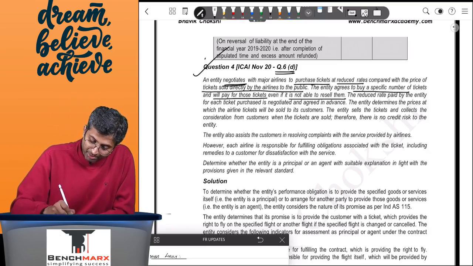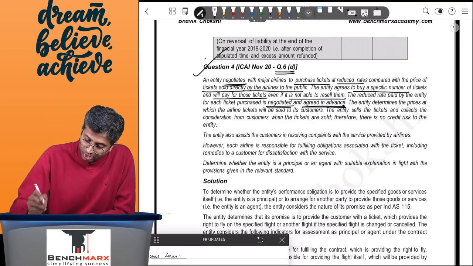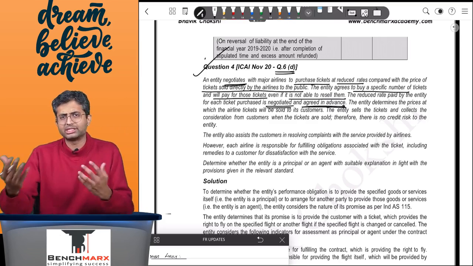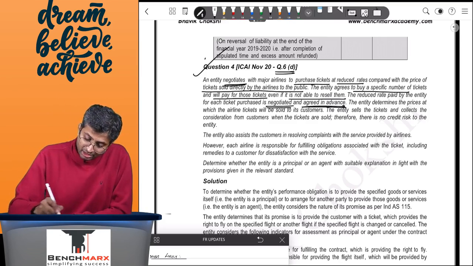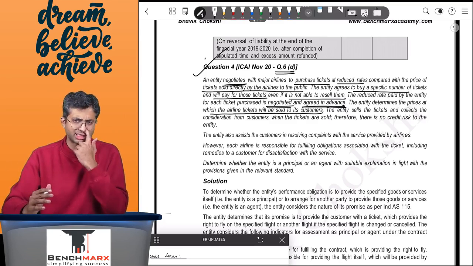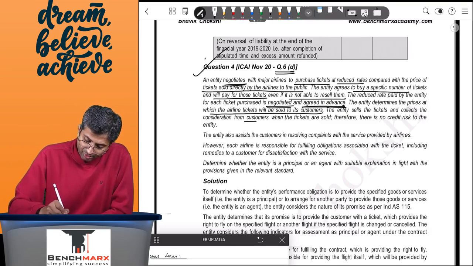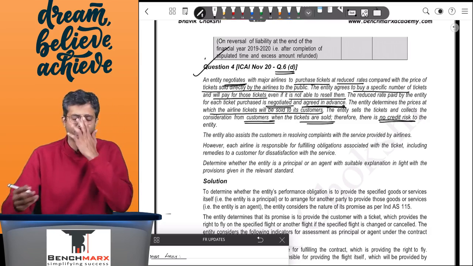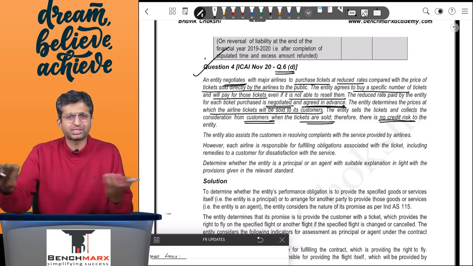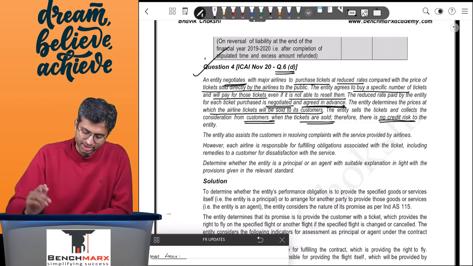The reduced rate paid by the entity for each ticket is negotiated and agreed in advance. Okay, so probably they've agreed to buy these tickets at 40,000. The entity determines the prices at which the tickets will be sold to the customers. Maybe the entity thinks that we'll sell this at around 50,000. The entity sells the tickets and collects consideration from the customers when the tickets are sold. Therefore, there's no credit risk. So it's cash sales. But even if it is credit sales, it will still not alter the solution.